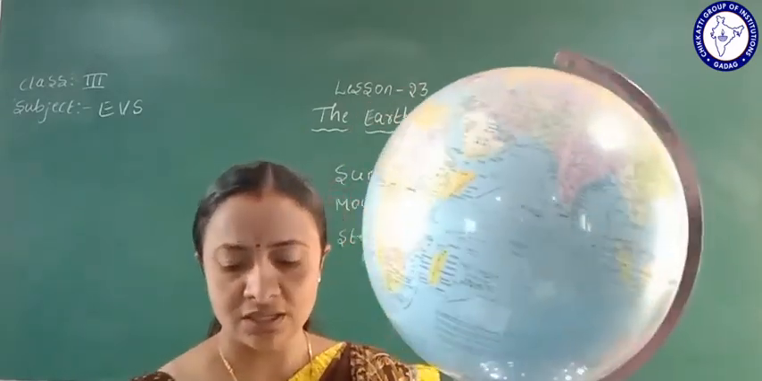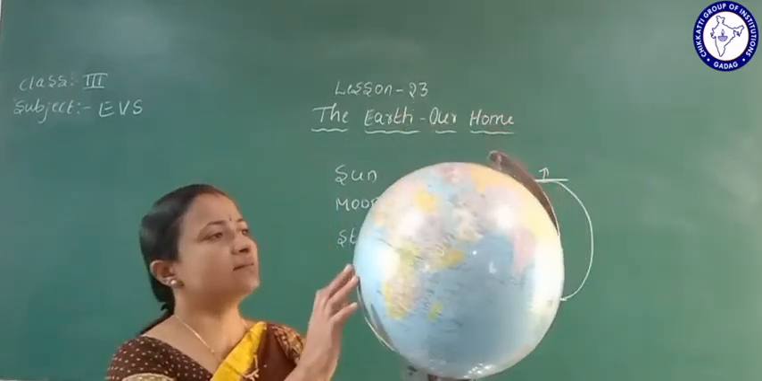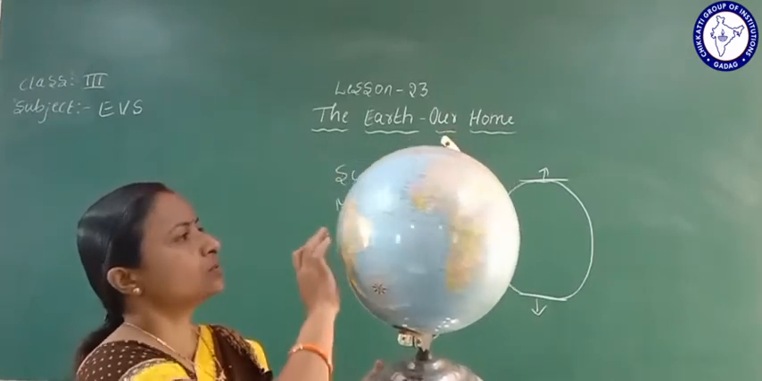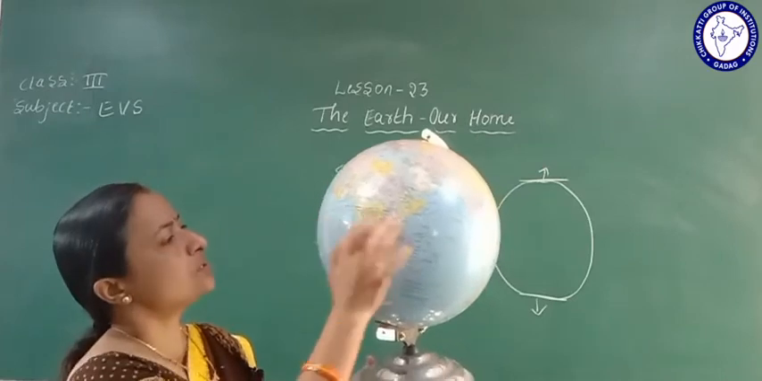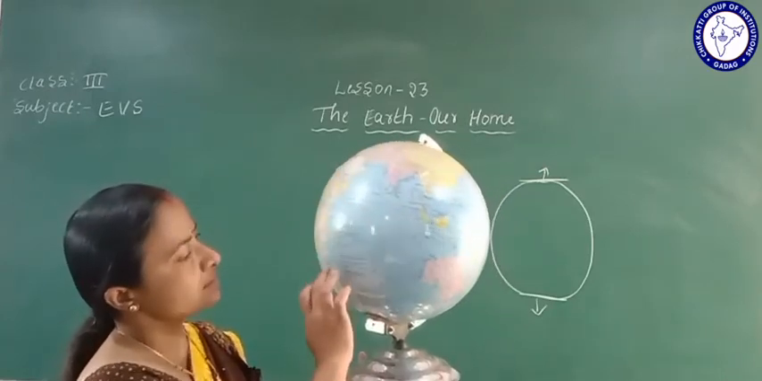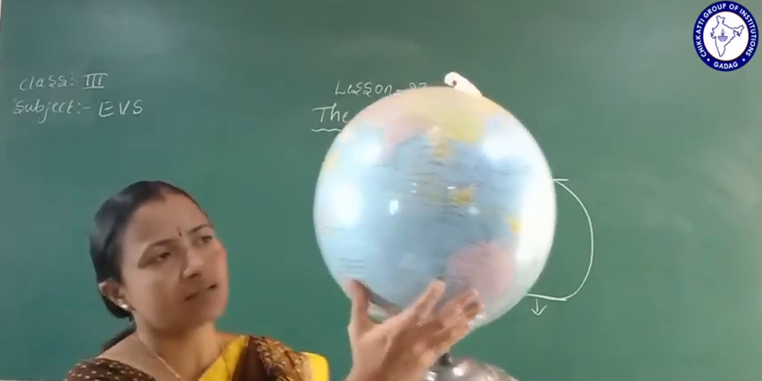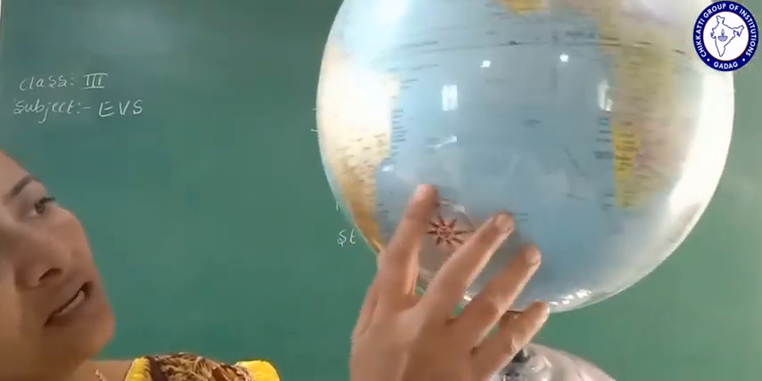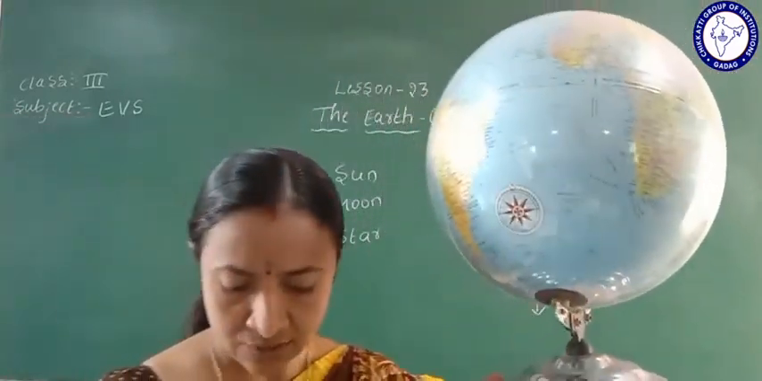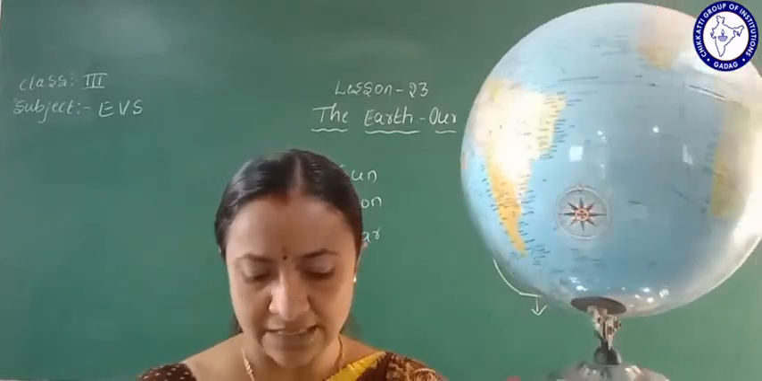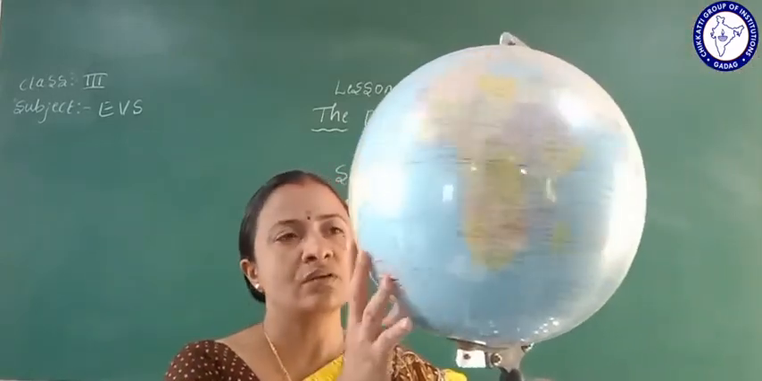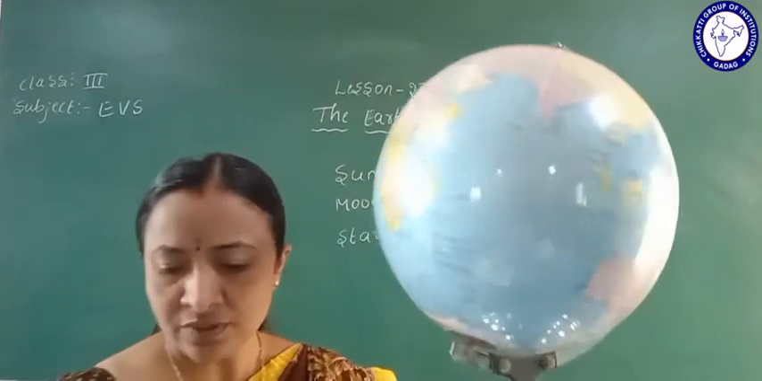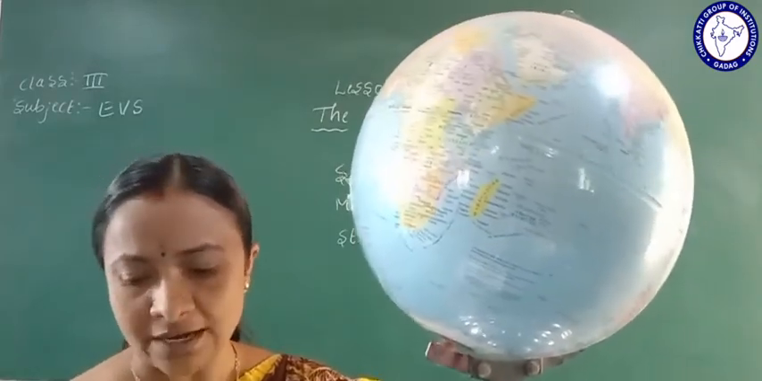Observe the horizontal and vertical lines here. These are horizontal lines, and these are vertical lines. These horizontal and vertical lines are only imaginary lines on the globe. So we call these lines imaginary lines. We can also see the North and South Poles on this globe.